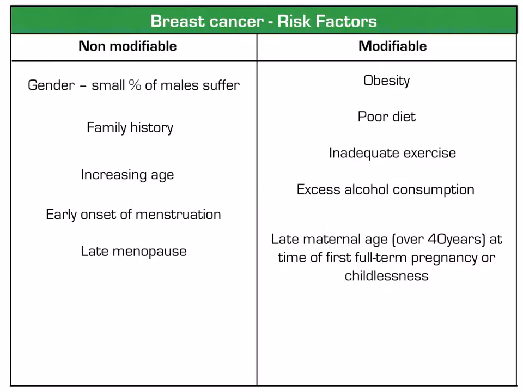The risk factors for breast cancer can be broken up into non-modifiable and modifiable risk factors. The non-modifiable risk factors are those that cannot be changed, and they include gender. Predominantly females are affected by breast cancer, so being a female is a risk factor. Family history is also a risk factor. Increasing age, early onset of menstruation, and late menopause are also risk factors for breast cancer.